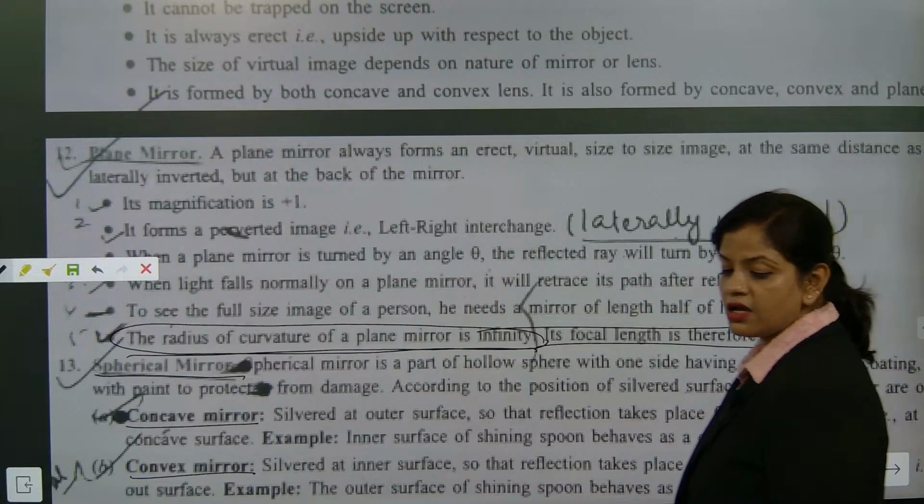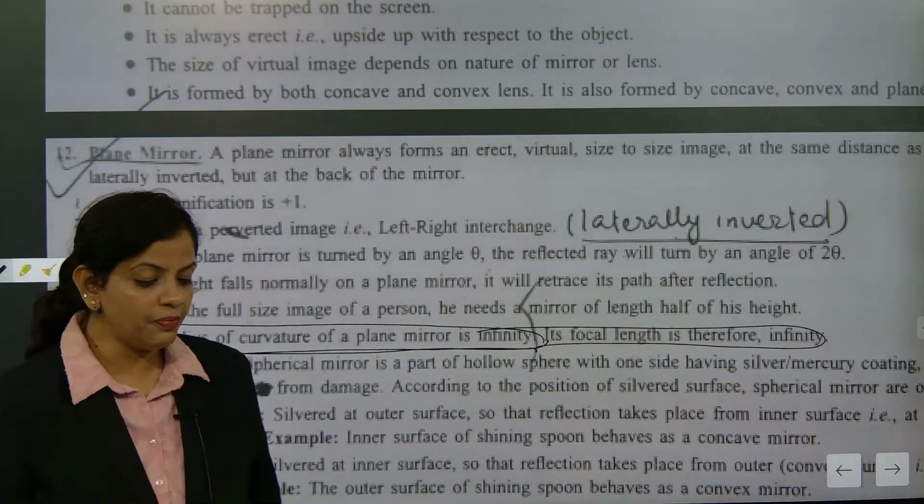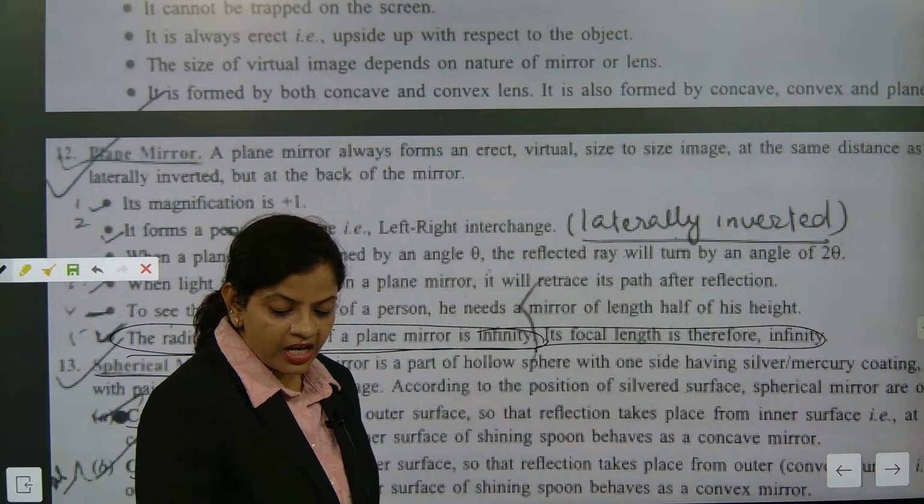Radius of curvature, infinity. See, those people who are coming and going, that is a very bad thing. You need to be very consistent and study properly.